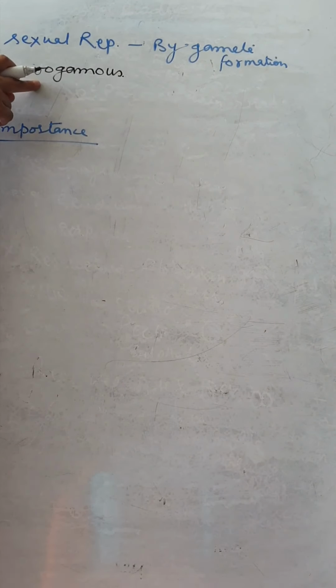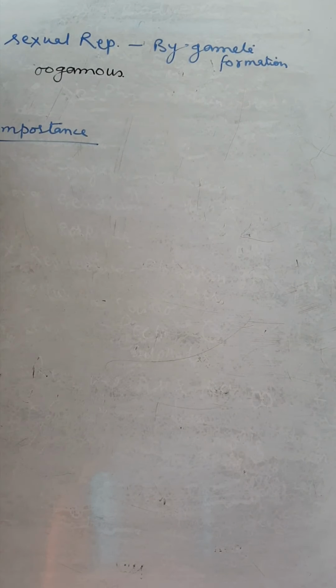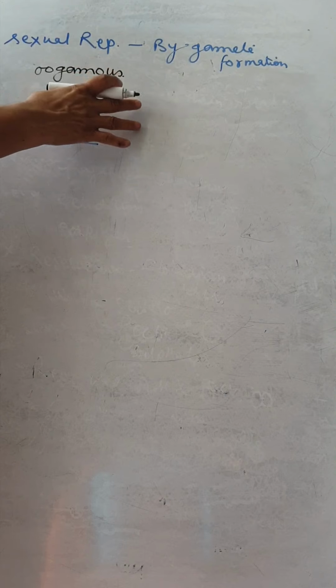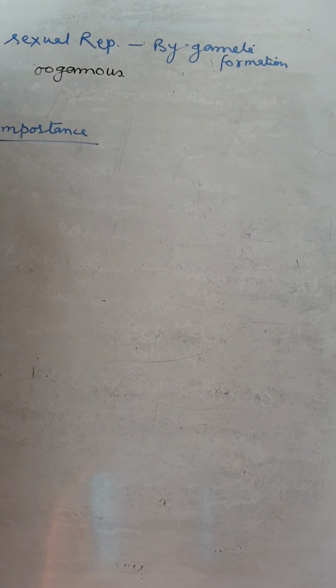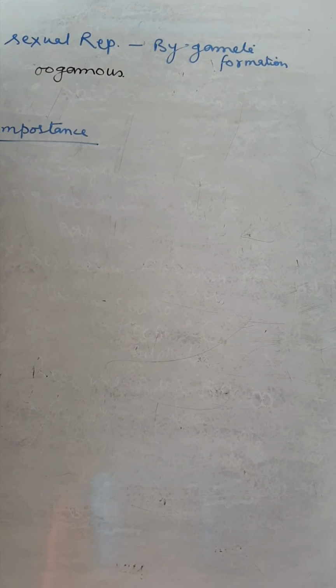Oogamous means the female gamete is larger than the male gamete. The fusion takes place between the different types of gametes. The details are the same as we discussed in detail for Chlorophyceae, so there is no need to discuss the sexual reproduction again for each particular algae.